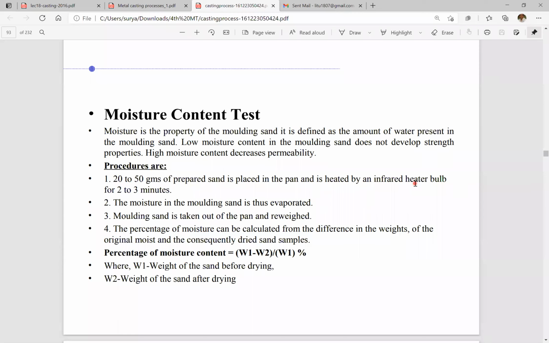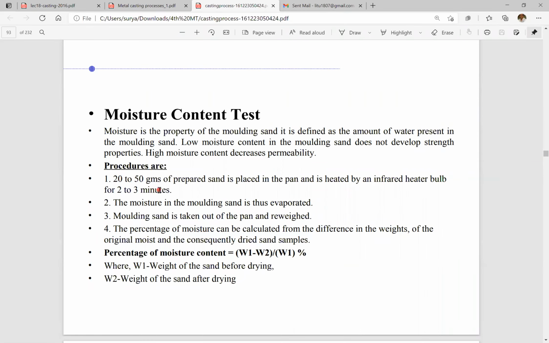That means micro ovens, where the infrared heating is done. The infrared heater is run for 2 to 3 minutes. Second, the moisture in the molding sand is thus evaporated. If we are heating, then the moisture in that sand will be evaporated. Third, the molding sand is taken out of the pan and re-weighed. So how can you measure the moisture content? After the evaporation of the moisture from the sand, we have to weigh it again.